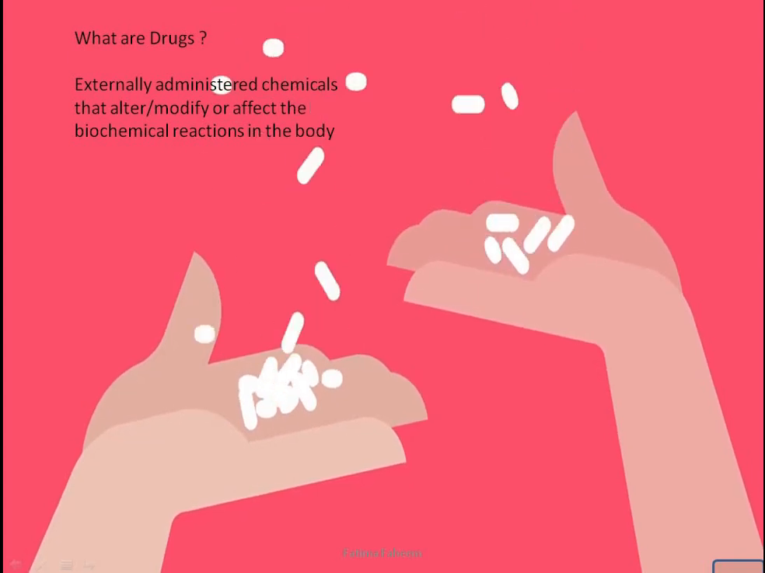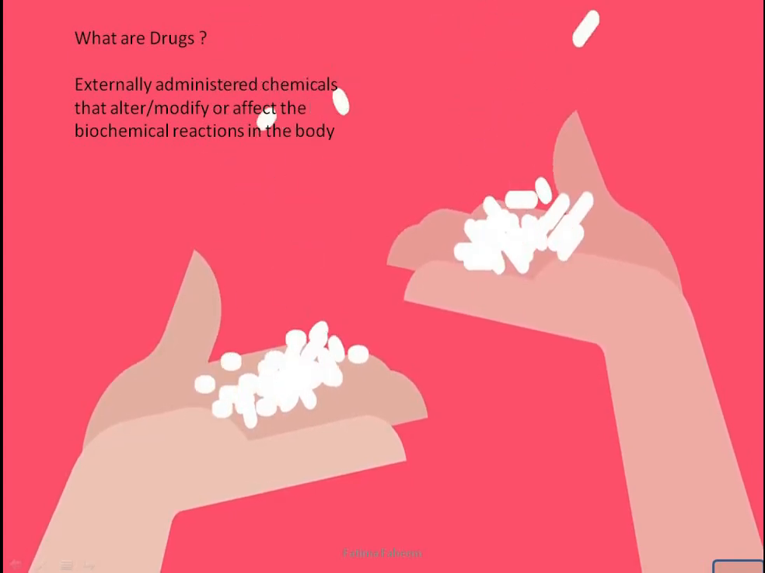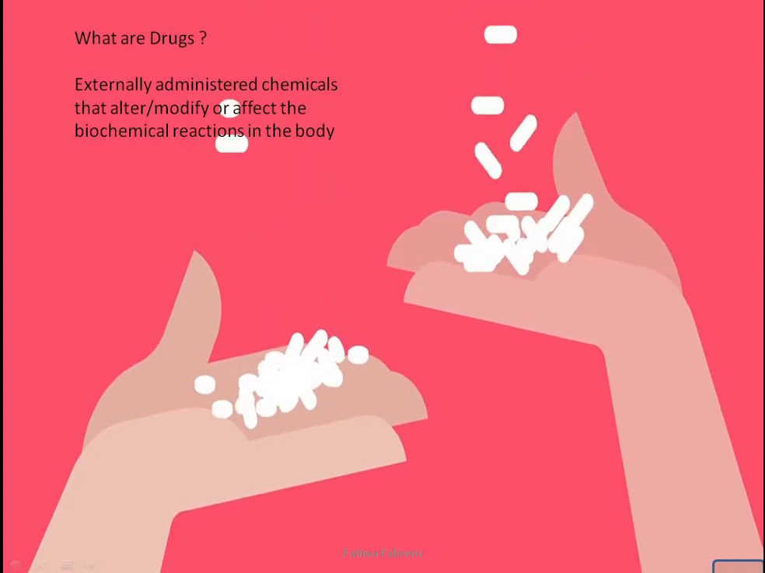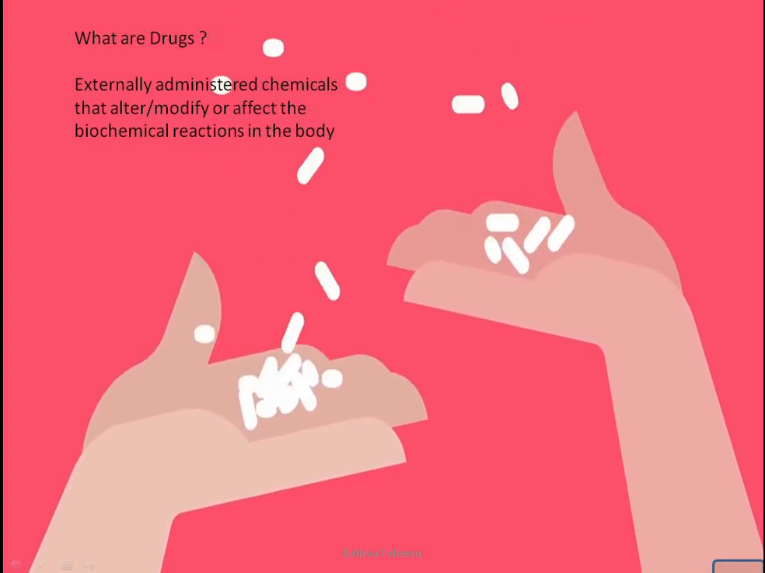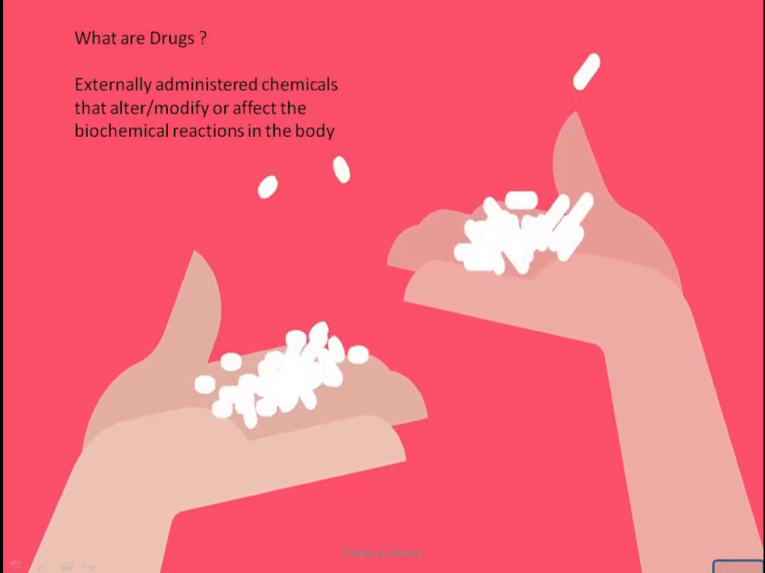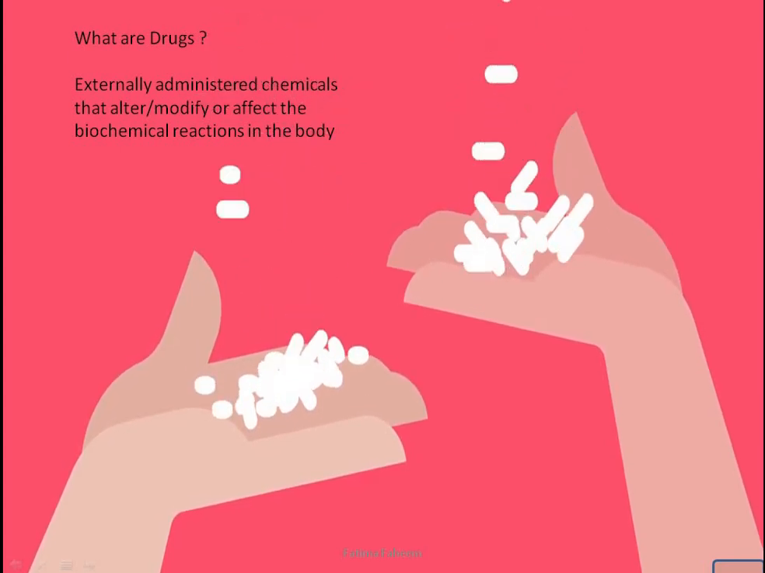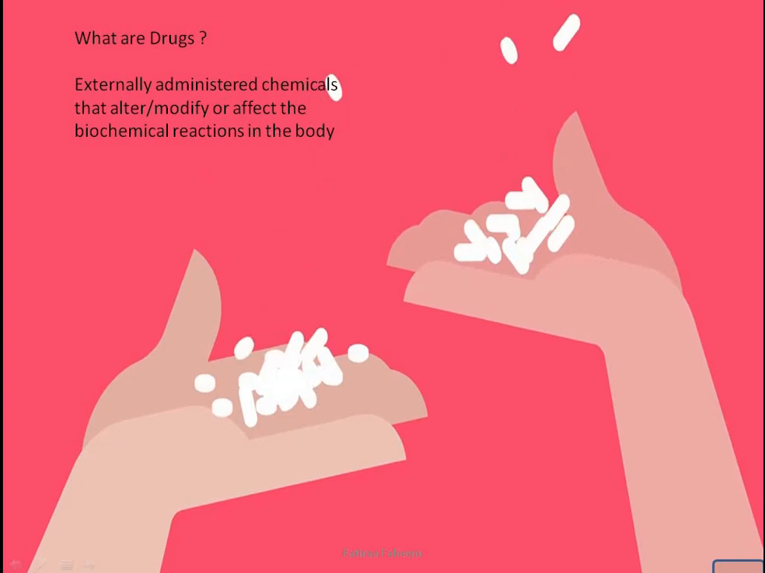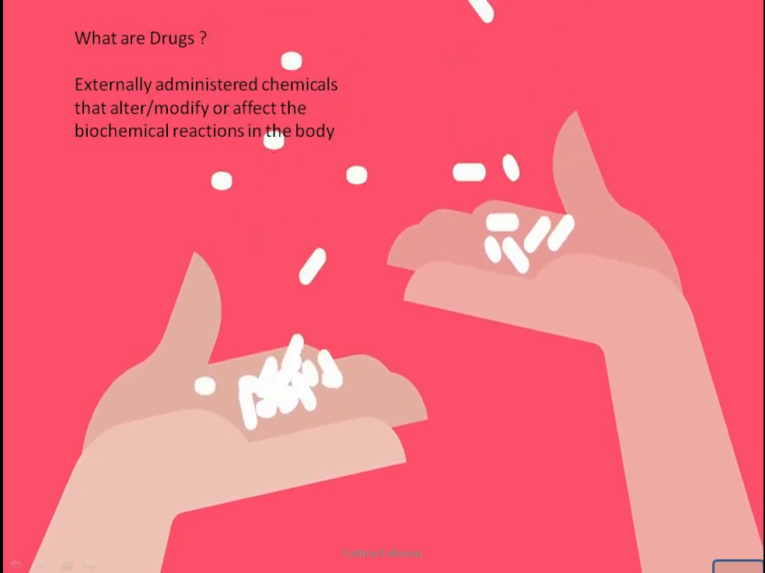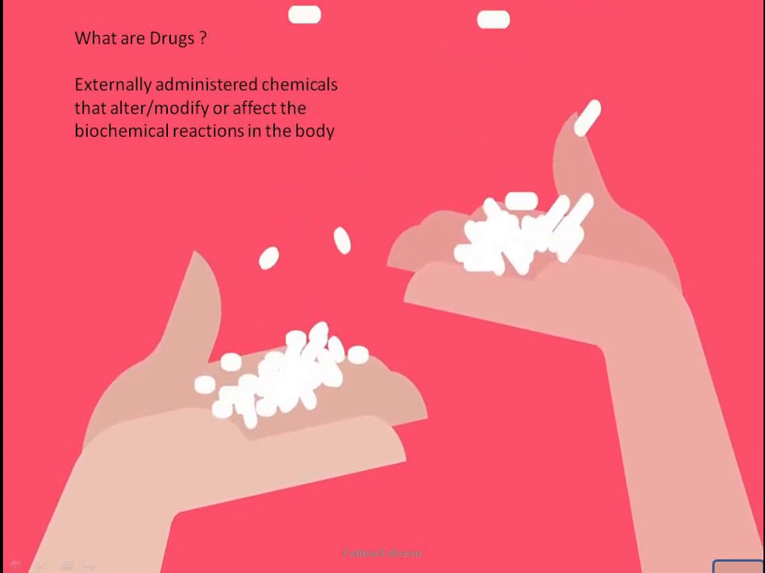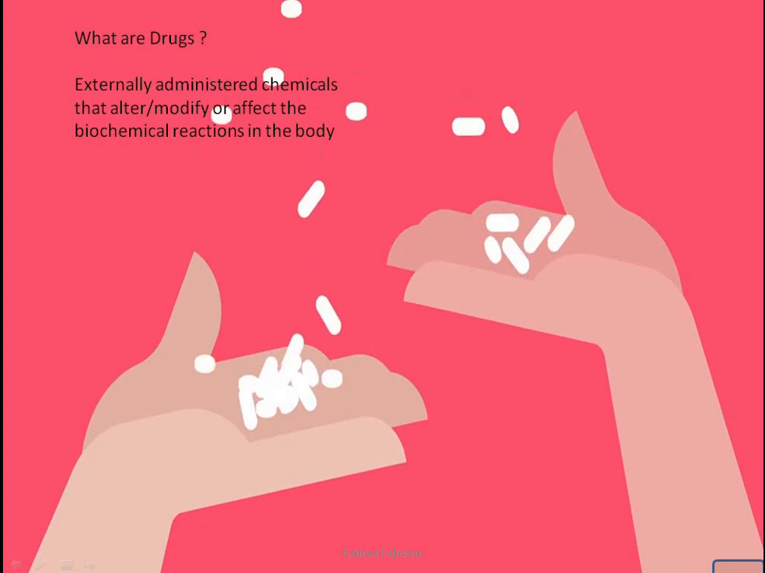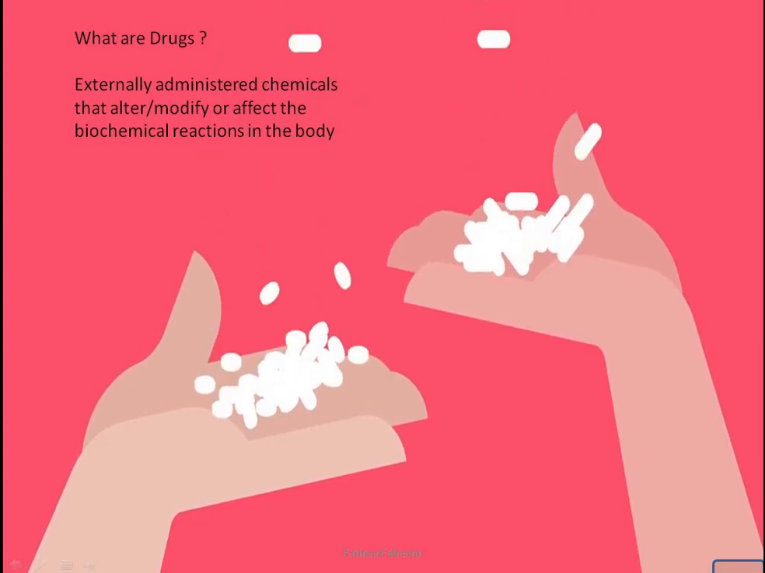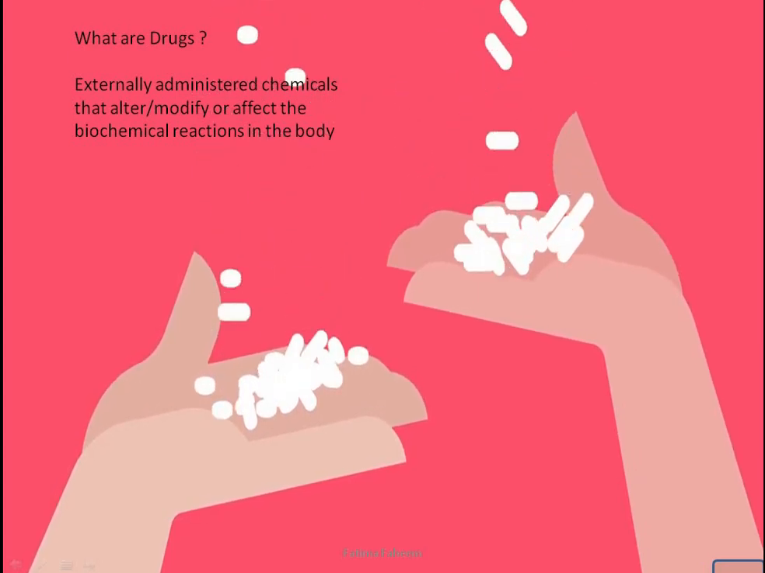What are these really? These are externally administered chemicals that alter or modify or affect the biochemical reactions in the body. So we got three pieces of information from the definition. First, they are externally administered. They are not naturally produced in our body. They are to be taken from external sources. Second, they are chemical in nature, and third is what they do. They are altering the biochemical reactions in the body.